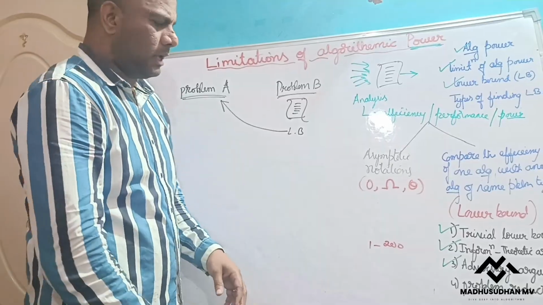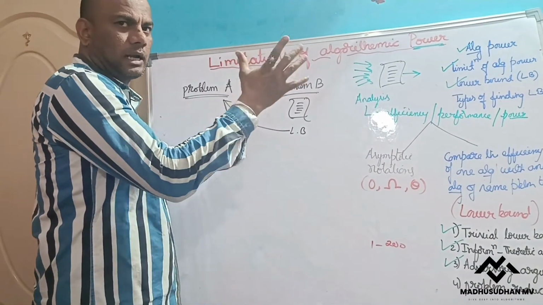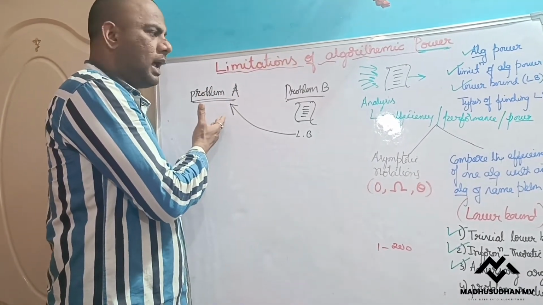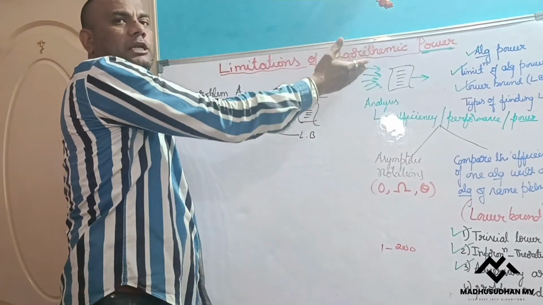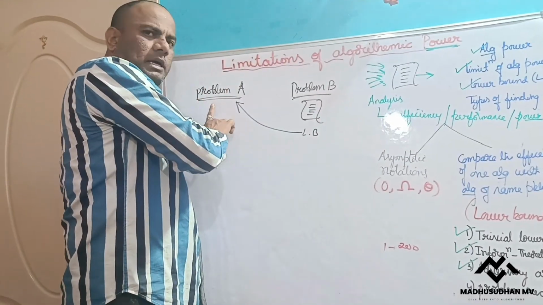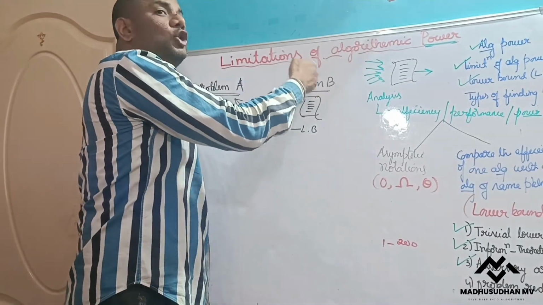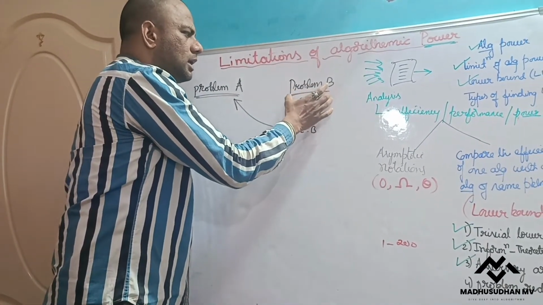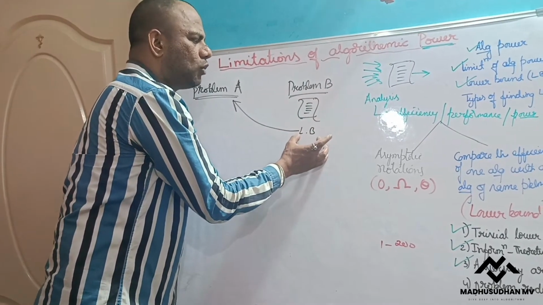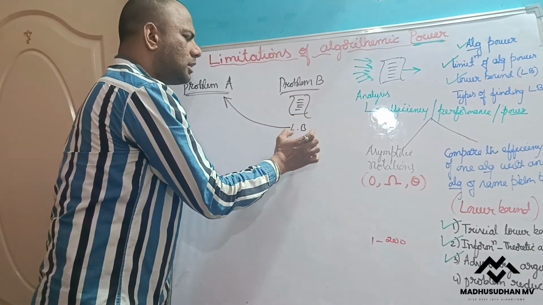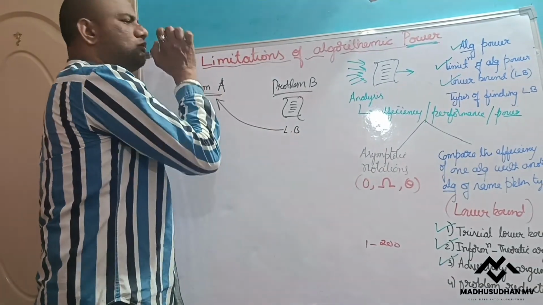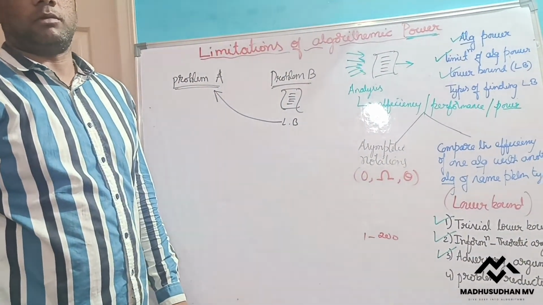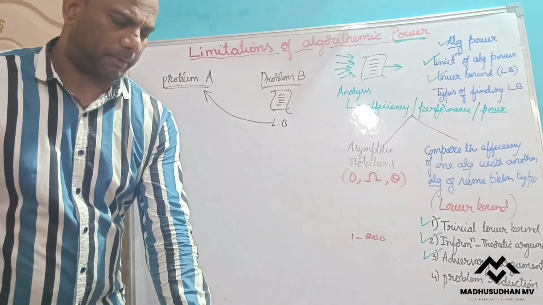That means, in summary, given one problem that I don't know how to solve, but I know another different problem, I will convert my problem into another known problem of another type, write the algorithm for it, and then find the lower bound of this algorithm. Whatever the lower bound of this is, the same is the lower bound for this problem. So how? Let us take one example.